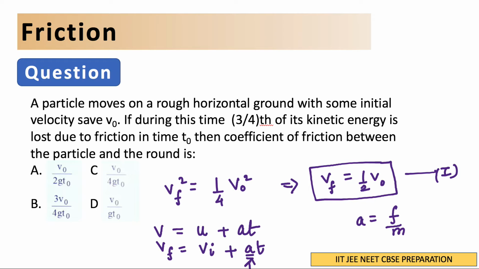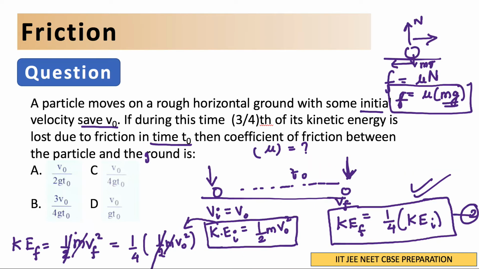Acceleration is in which direction? The final speed is less: initial speed was v naught, final speed became 1 by 2 of v naught. So a retardation is taking place, so acceleration must be in the opposite direction of movement. If I mark the acceleration a, this a is in this direction, so it is negative.